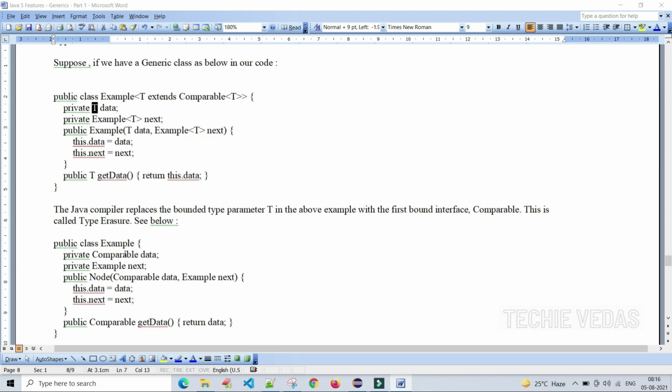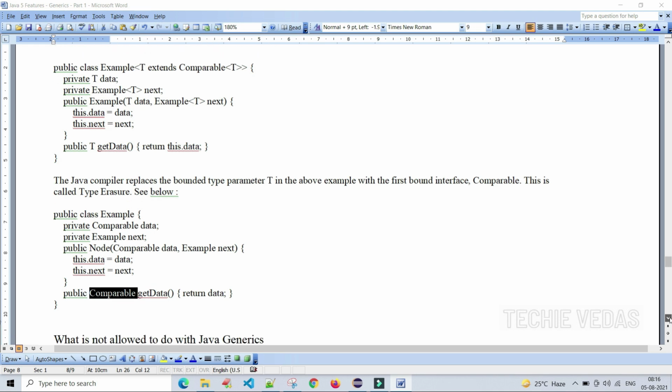The actual value is replacing it: private Comparable data, private Example next. The same code we are replacing with the bound interface, that is Comparable. Public Node of Comparable data, Example next. And here we are replacing the return type parameter with Comparable.